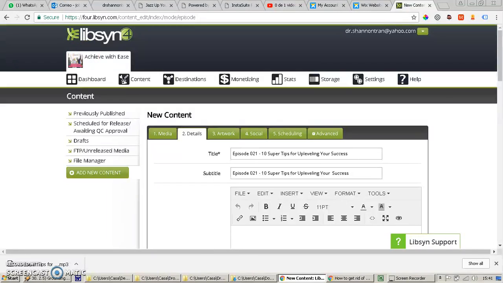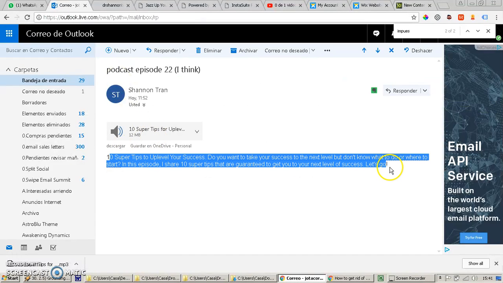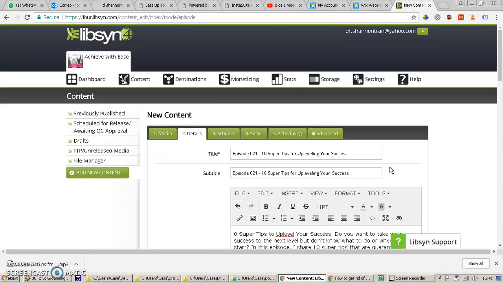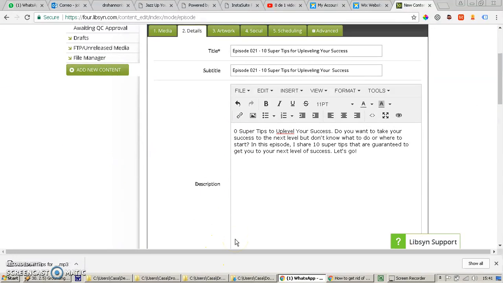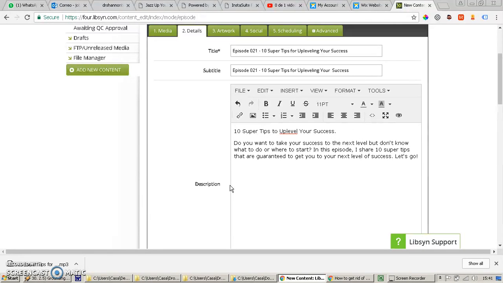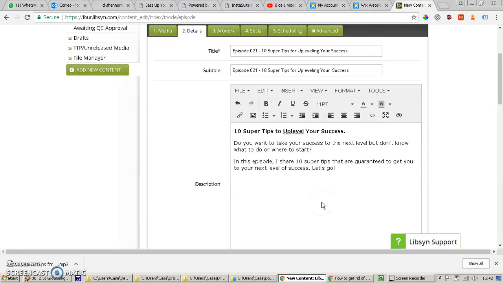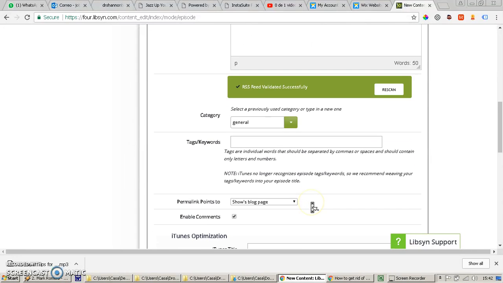And here in the description, I copy paste the description that you sent me through the email. So it says here 10 super tips. So I'm going to put here 10 super tips to up level your success. I'm going to put here in space, I'm going to put here bold. Do you want to take your success to the next level but don't know what to do or where to start? I'm going to create another space here. In this episode, I share 10 super tips that are guaranteed to get you to the next level of success. Let's go. And that is the description.